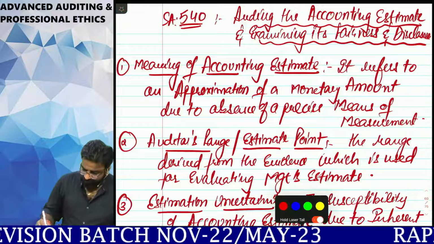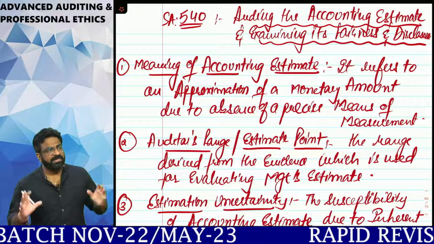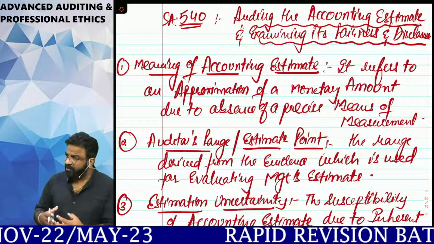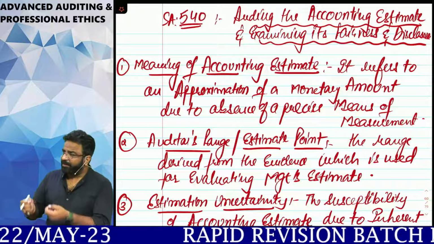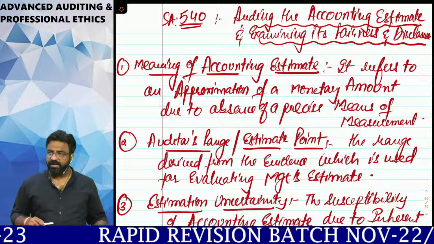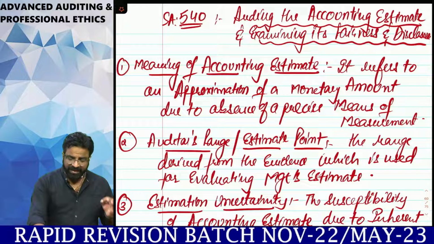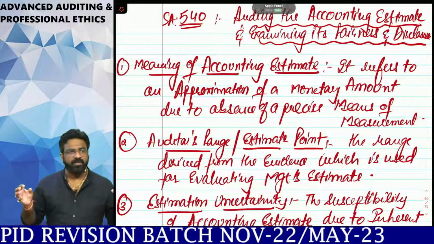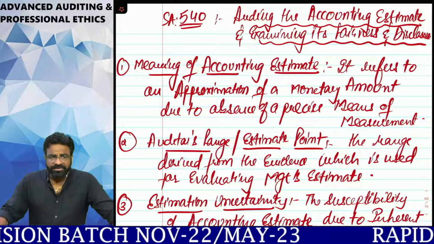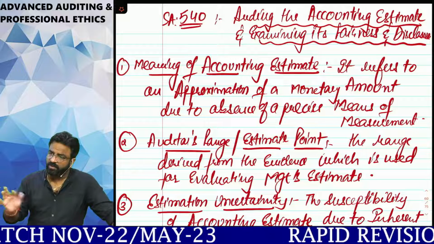What is 540? First of all, try to understand, whenever you're doing anything in the 500 series, the very first objective you all should have is to ensure how to obtain sufficient and appropriate audit evidence. Now, when 540 standard comes to our mind, the main thing which you have to understand in this standard is that 540 standard deals with accounting estimates. It deals with what? Accounting estimates. Now, sir, accounting estimate the management does. What is the role of chartered accountant in that? What is the role of auditor in that?